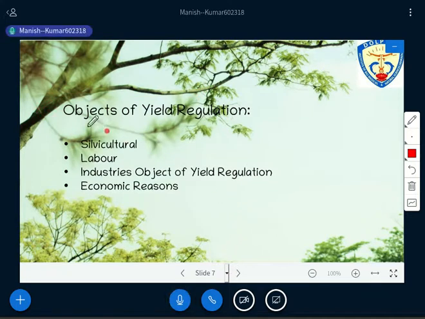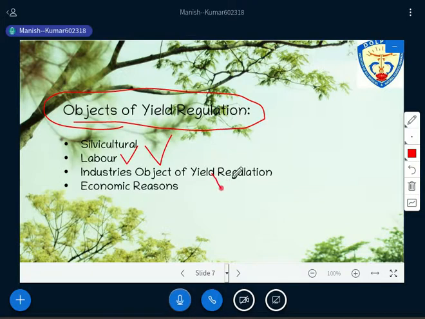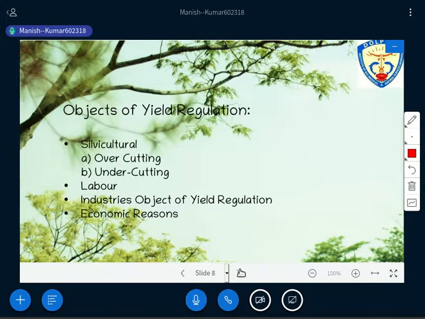Now, after that, the objects of yield regulation, right? Objects of yield regulation, that we need to understand here again. So try to understand this. These are the four objectives that need to be met through yield regulation: silvicultural, labor, industries, and the economic reason, right? So let me explain all these objectives, silviculture and everything, one by one.